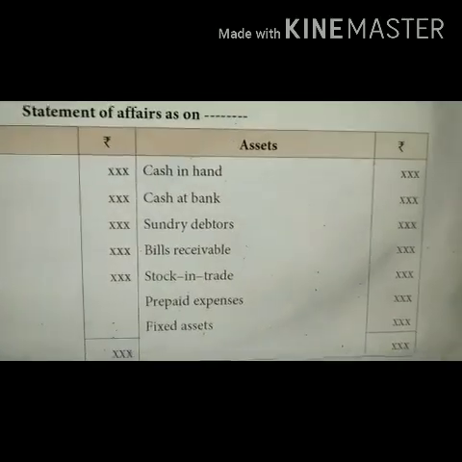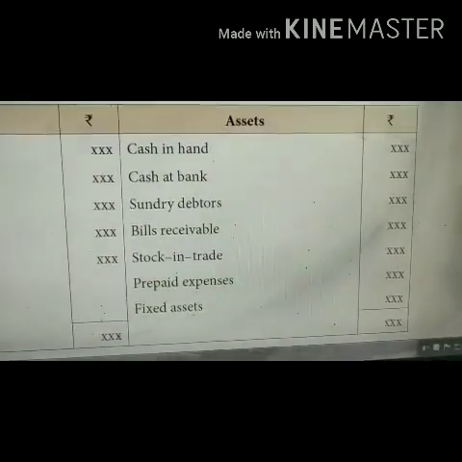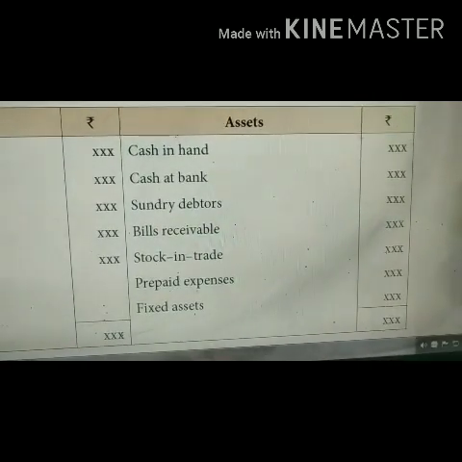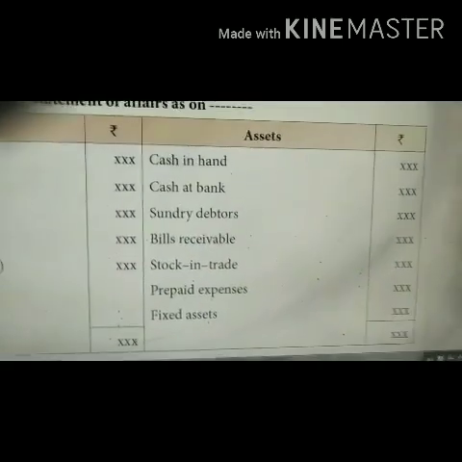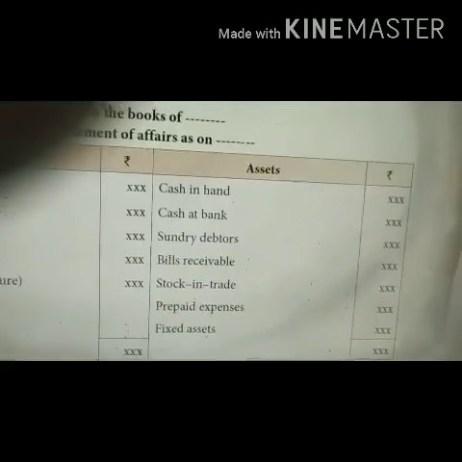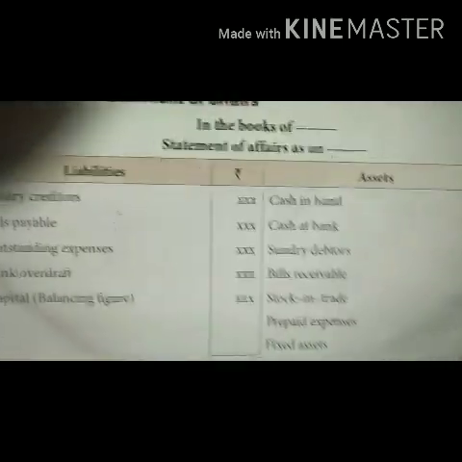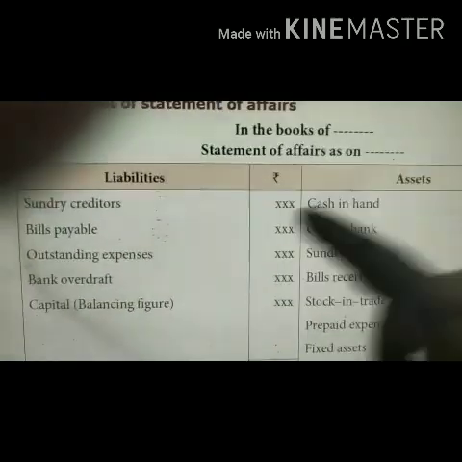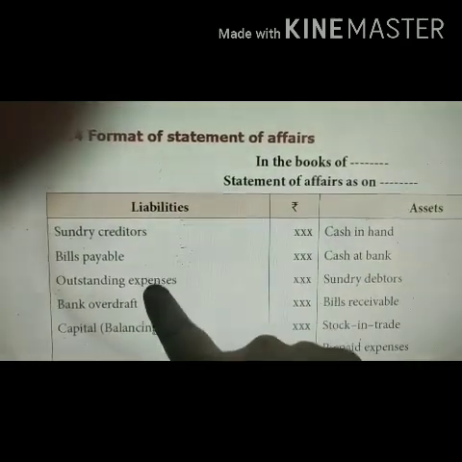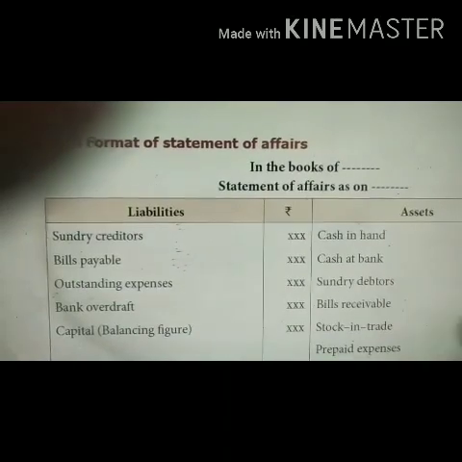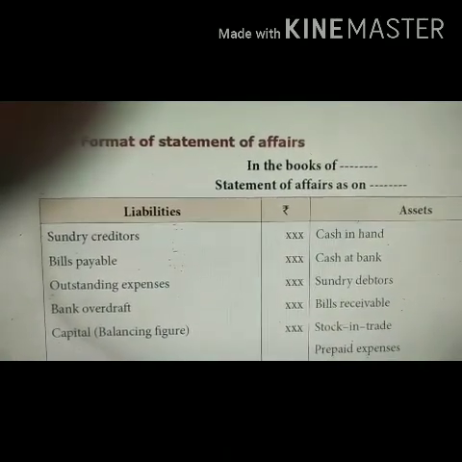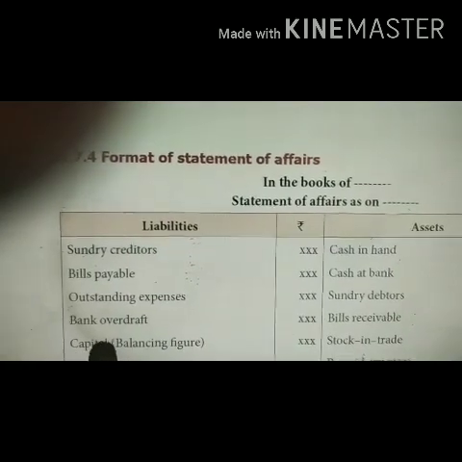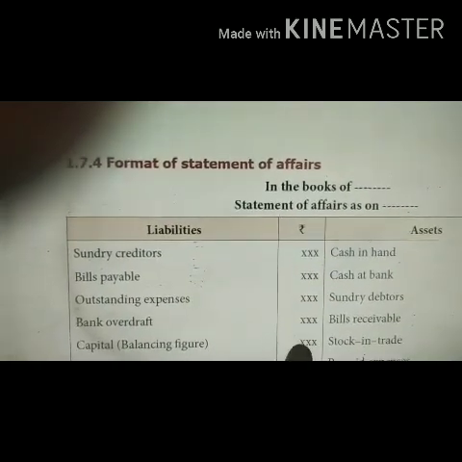Under the assets, you have cash in hand, cash at bank, sundry debtors, bills receivable, stock in trade, prepaid expenses and fixed assets. You need to add up all the assets and then deduct the liabilities. The difference between your assets and the liabilities will be your capital, the balancing figure.